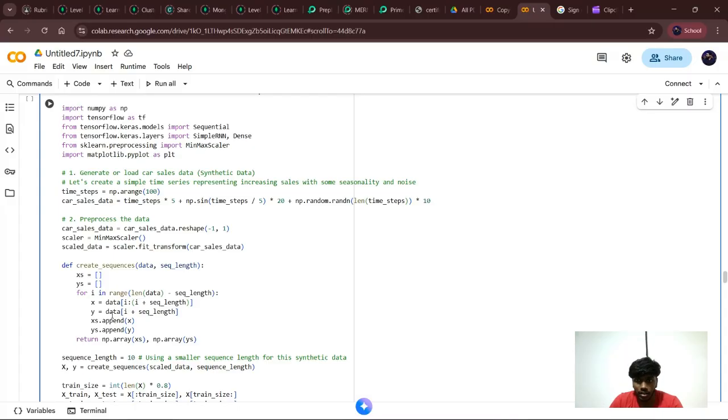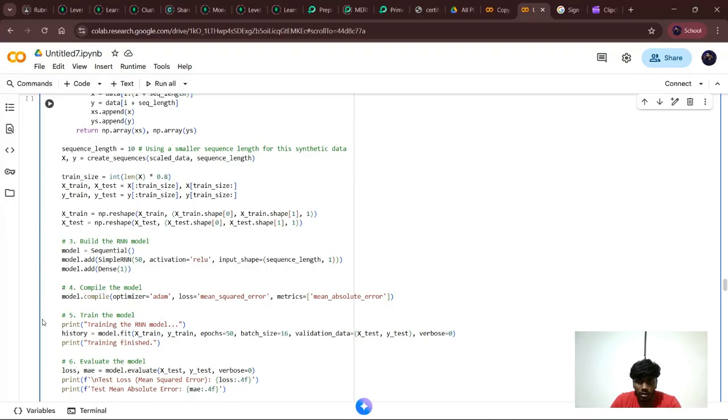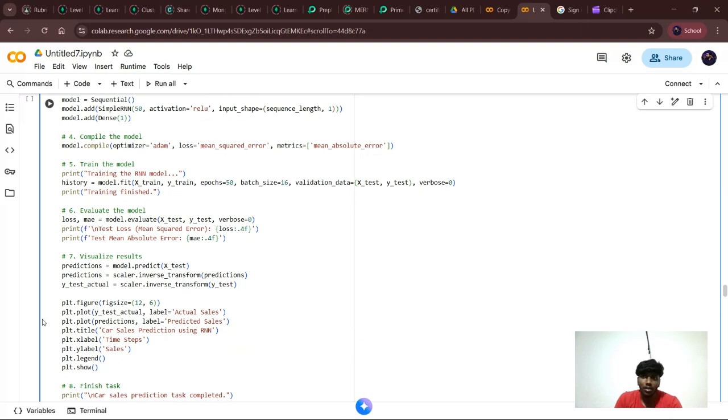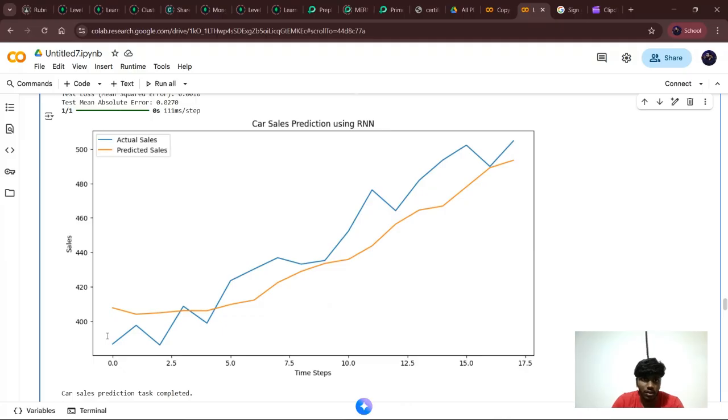The RNN remembers past patterns, like when sales were high and what usually happens next. And next I'm compiling the model using Adam optimizer, and for loss mean squared error, and for metrics mean absolute error, and training for 50 epochs. Next, evaluating the model shows how close predictions are to actual values on unseen data, and the prediction visualization converts both predicted and actual values back to the original scale. So this is my car sales prediction using RNN. This shows the actual sales and predicted sales for this result.